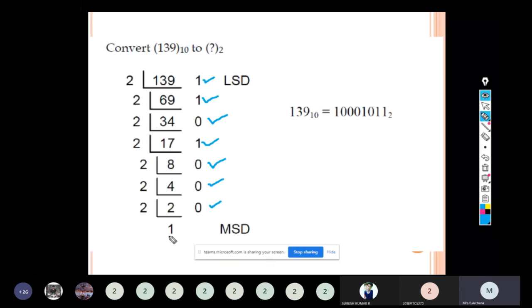So we have to start writing the binary value from MSB to LSB. So the answer will be 10001011 to the base 2.